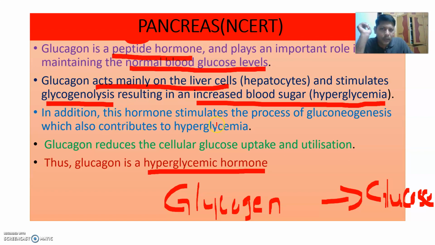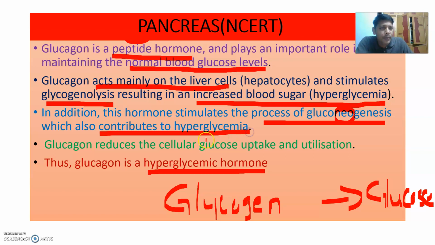In addition, this hormone stimulates the process of gluconeogenesis. I explained in the previous part what gluconeogenesis is: formation of glucose from new substances, non-carbohydrates like amino acids and fatty acids, which contributes to hyperglycemia. Glucagon also reduces the cellular glucose uptake and utilization.